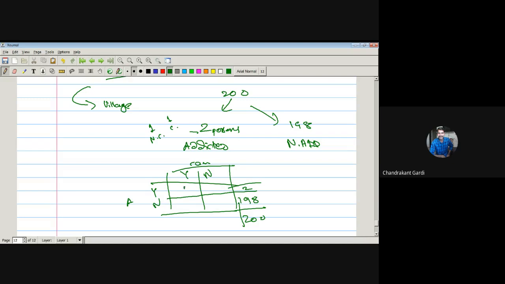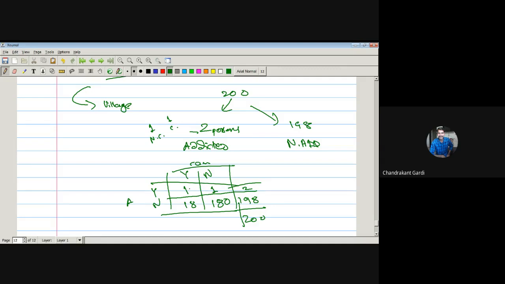Out of these 2 persons, one has cancer, one does not. And suppose out of these 198 persons, say 18 have cancer. Even if you do not have any tobacco addiction, there are still chances that you will develop cancer. So suppose this is the data.